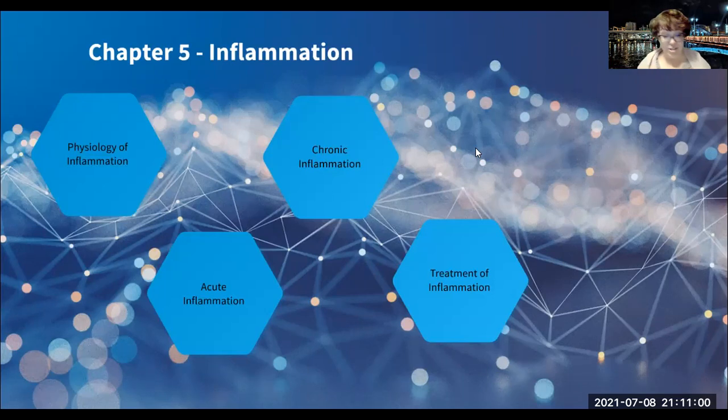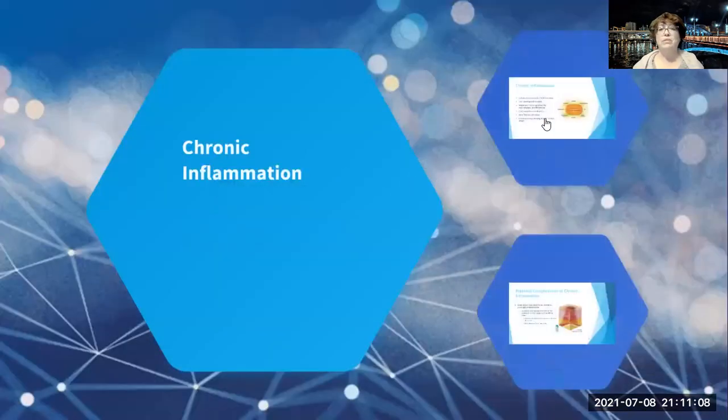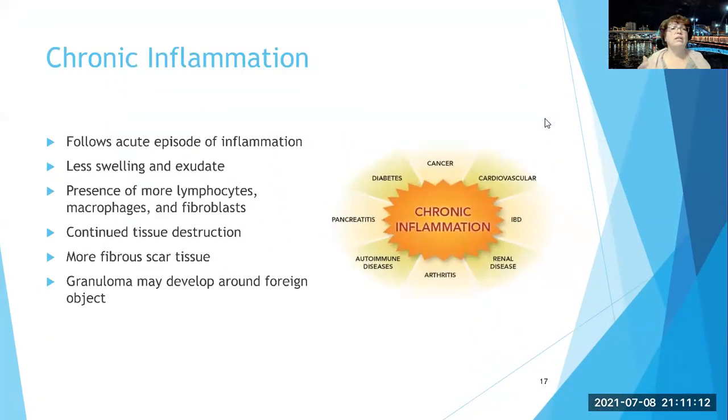That's chronic irritation, certain bacteria, or long-term abnormal immune responses, particularly autoimmune responses. So chronic inflammation usually is following an acute episode of inflammation.